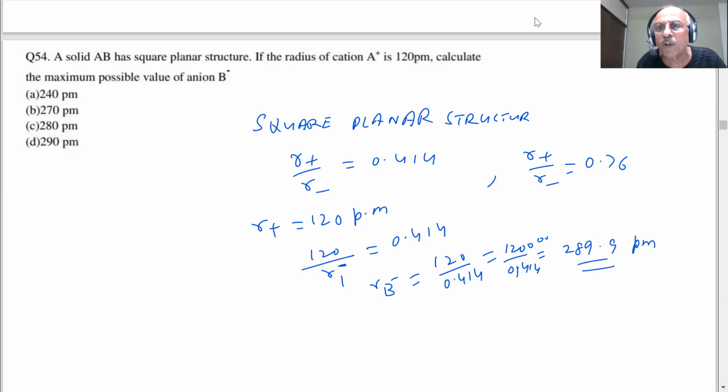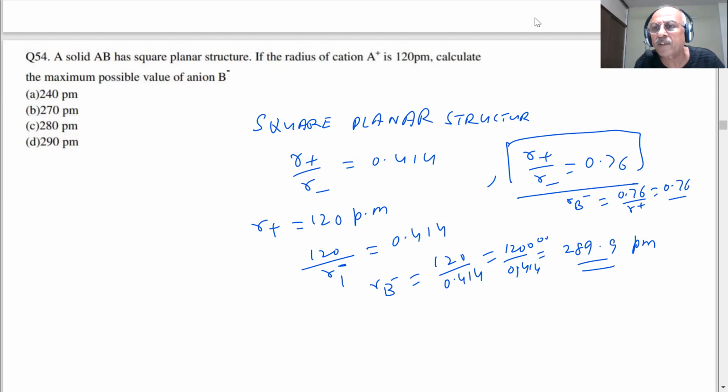So if I use the second one, if I use this value, students, then R B minus will be equal to 0.76 by R plus, and R plus is 120 picometer, so 0.76 by 120 picometer.